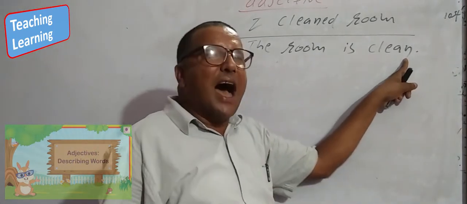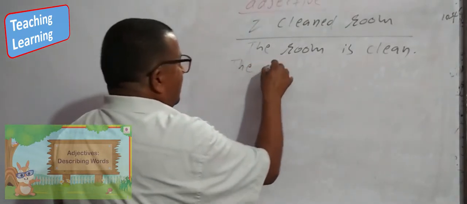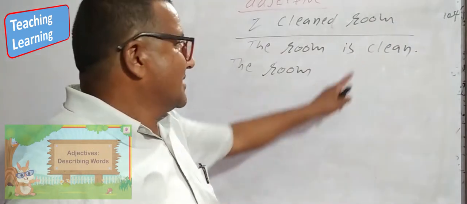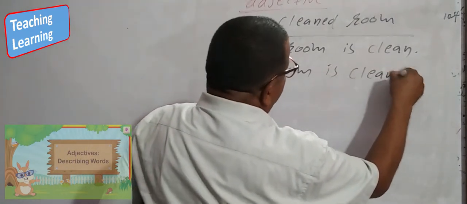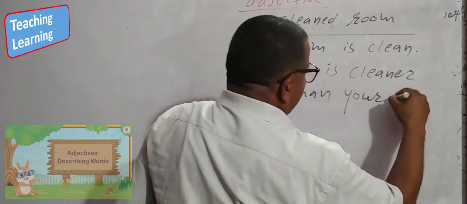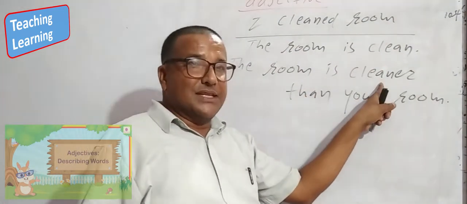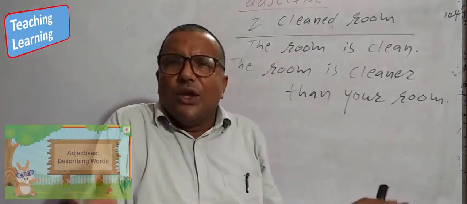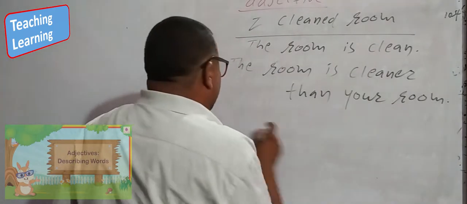Somewhere, some verbs are used as adjectives also. Look at here. In the second sentence, the word clean has been describing the room, so it has become an adjective. The room is cleaner than your room. Now I guess it has become the adjective. In your room, it is a verb. But the room is cleaner than your room. So your room, comparative. I think that your room is dirty.